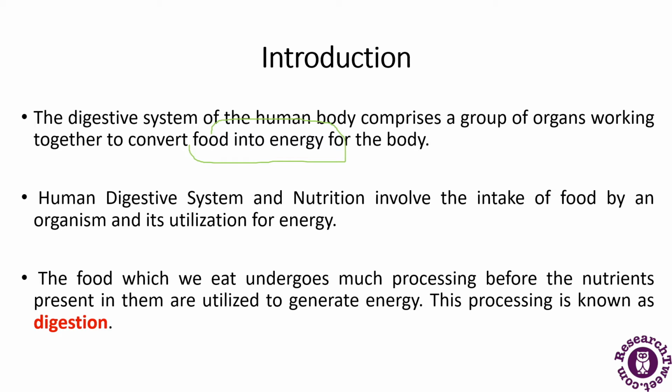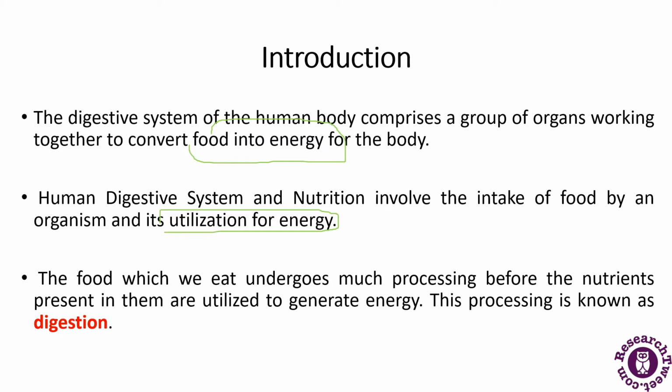Human digestive system and nutrition involve the intake of food by an organism and its utilization for energy. In short, the role of the human digestive system is to help in the digestion of food and produce energy from it, and that energy is used by our body for doing various functions.